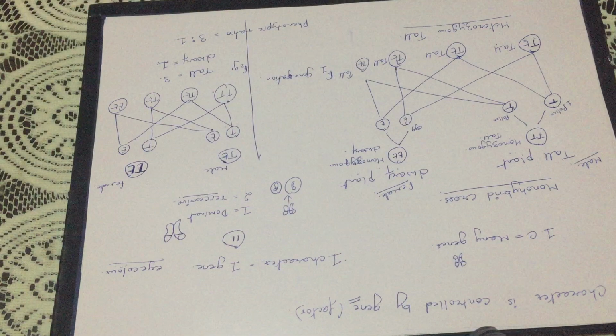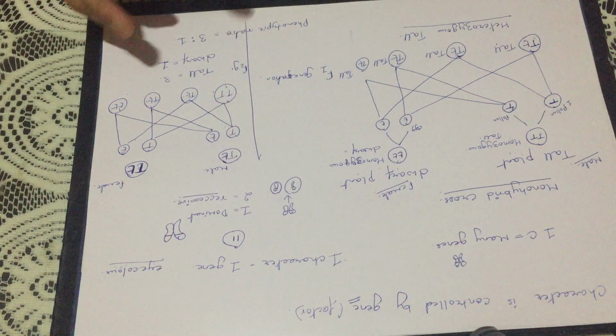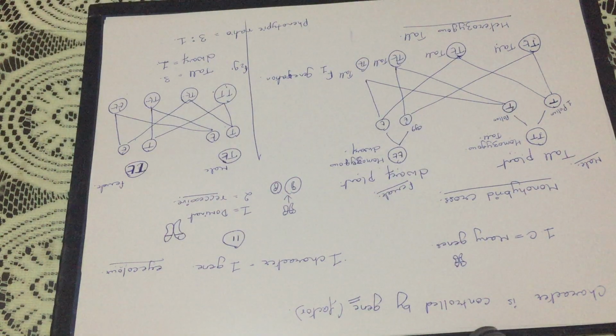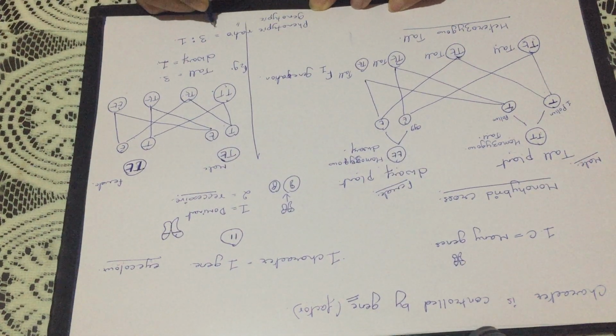Okay, phenotypic means whenever we look at the plants externally, what we see is 3 plants are tall and 1 is dwarf. So it will be like 3 plants tall, 1 dwarf. What we see externally, that is the phenotypic ratio. And another one is the genotypic ratio.